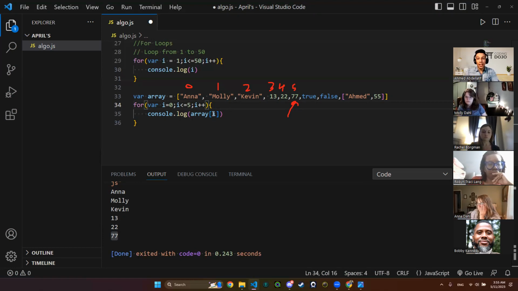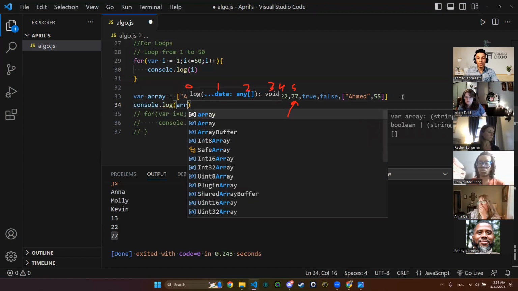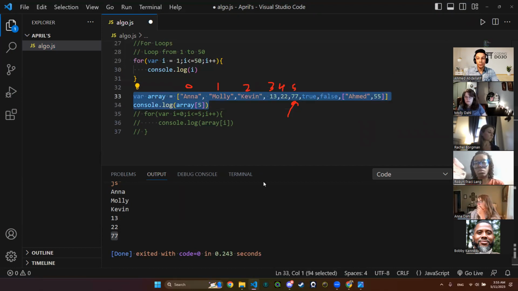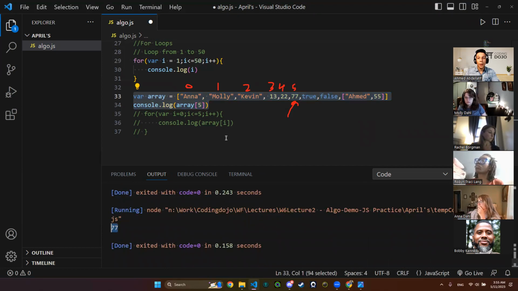Of course, I will not be having a for loop for now. I will be saying console log array of 5. That will bring for me 77. Yeah, it makes sense. Because it's index number 5 having the value of 77, so bring for me the index number 5, which is having the value of 77. Okay?